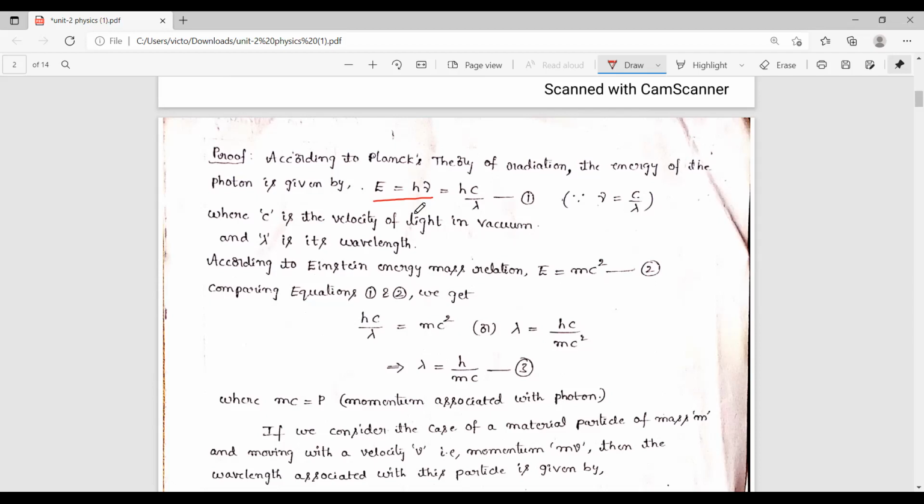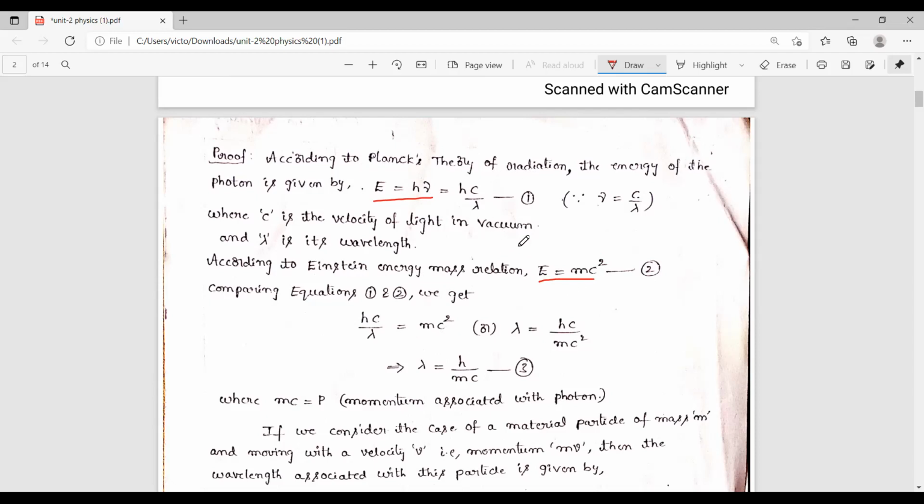Now, according to Einstein energy mass relation, E is equal to mc square. So the first is the expression basing on Planck's theory of radiation, and this is the expression basing on Einstein's energy mass relation, E equal to mc square.